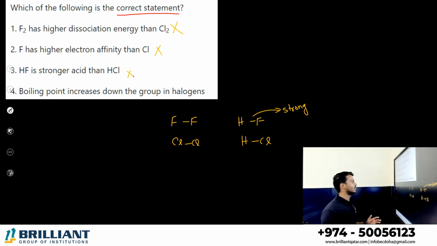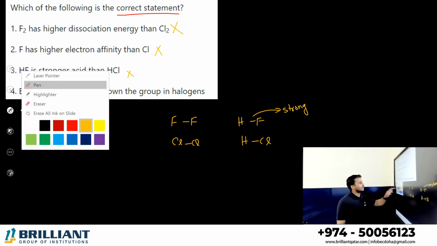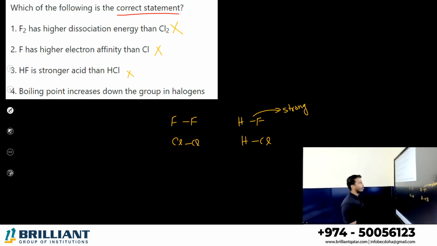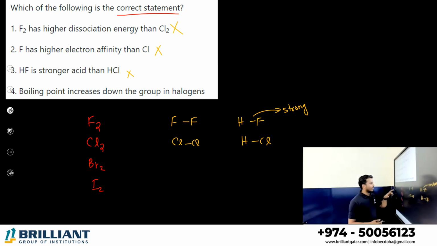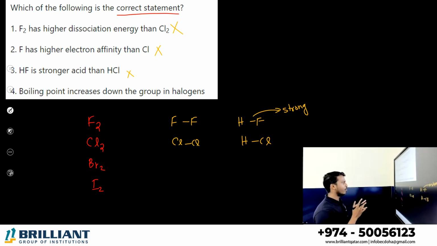Boiling point increases down the group in halogen. If you consider halogens fluorine, chlorine, bromine and iodine, boiling point order, I told you how to remember. The boiling point increases down the group, mainly affected by size. One is molecular mass, one is their bonding. So greater mass is for which one?